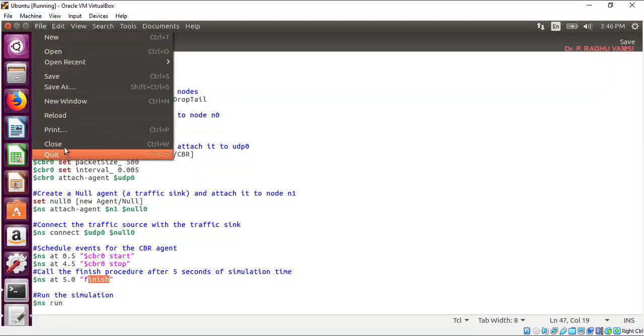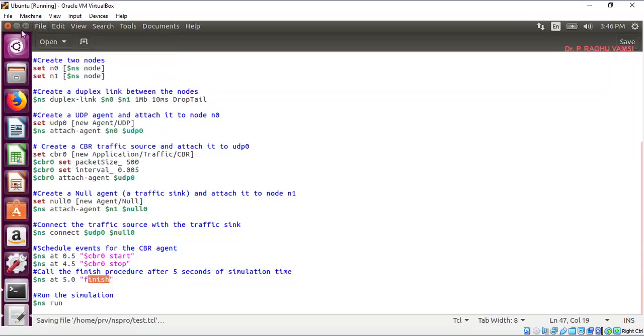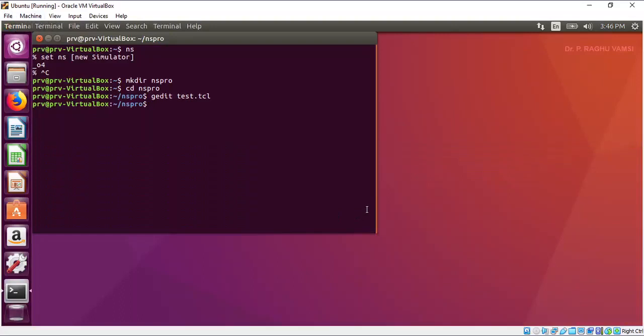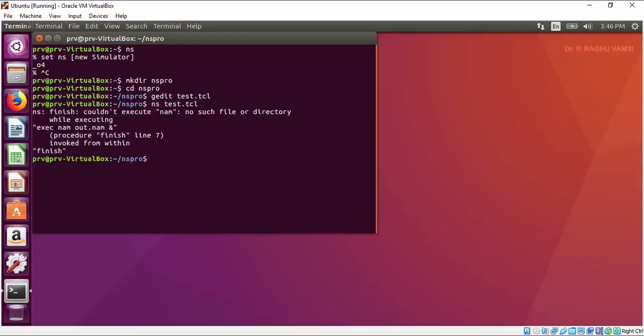So now we have saved the file. Now what we can do is run it with ns test.tcl. It is just like how in Python you write python followed by the file name.py. Here we have not installed NAM, the network animator. So first you install NAM and run it.